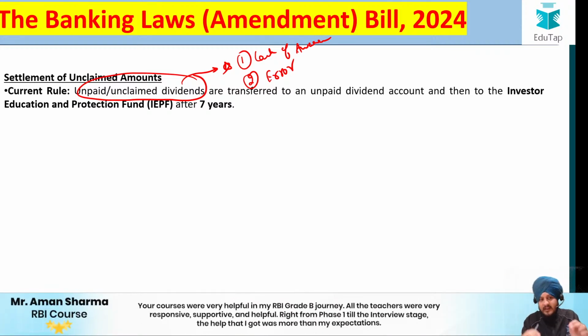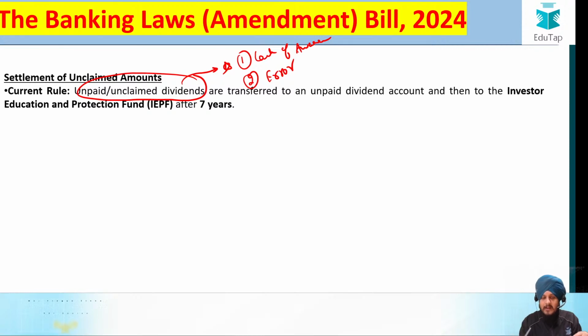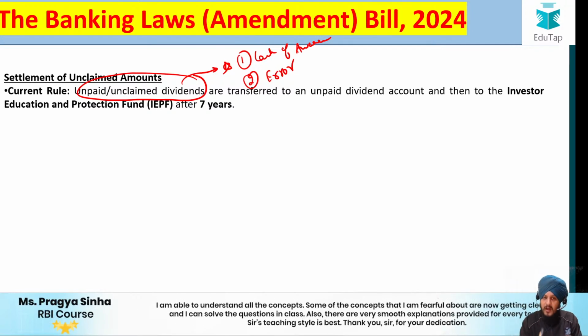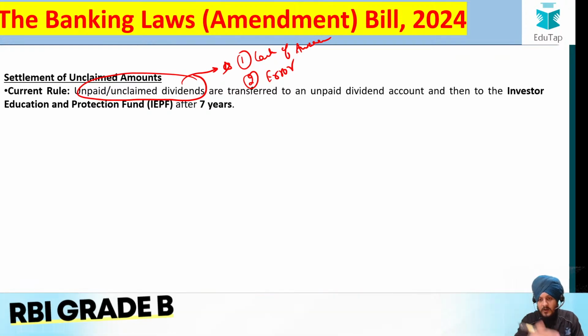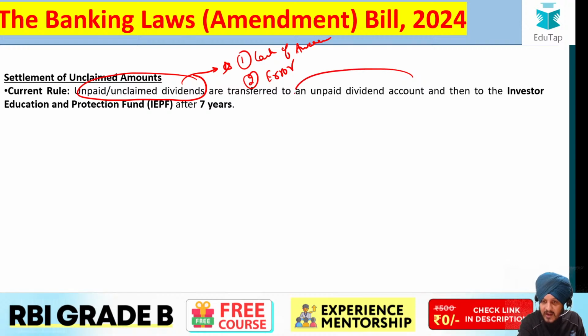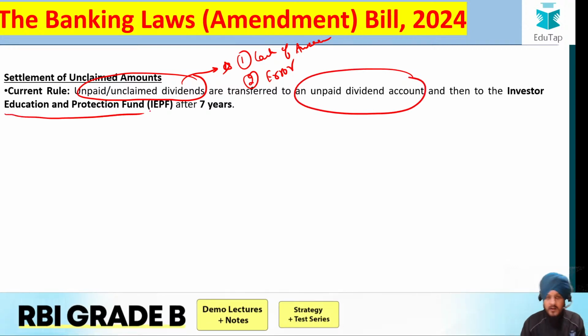Now basically the rule says that if a certain type of dividend stays unclaimed for 7 years, I'm repeating, then what will happen? This unclaimed dividend will be transferred to a special account, the unclaimed dividend account, and then to the Investor Education and Protection Fund, IEPF.